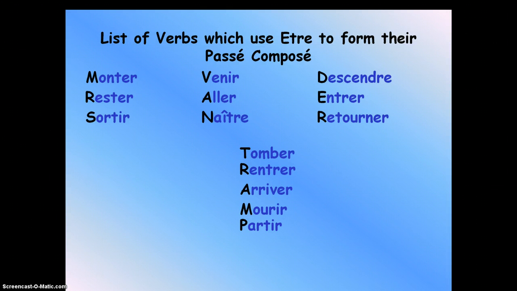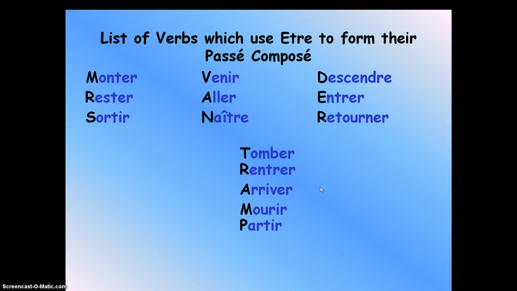Here you're going to have monter, which means to go up, rester means to stay, sortir means to go out, venir means to come, aller means to go, naître means to be born, and then descendre means to go down, and then entrer means to enter, retourner means to return, tomber means to fall down, rentrer means to go back or come back. Arriver means to arrive, mourir means to die, partir means to go. So it's important that you understand these verbs.